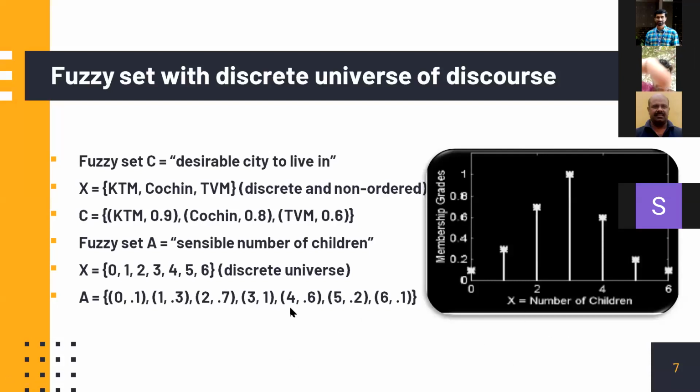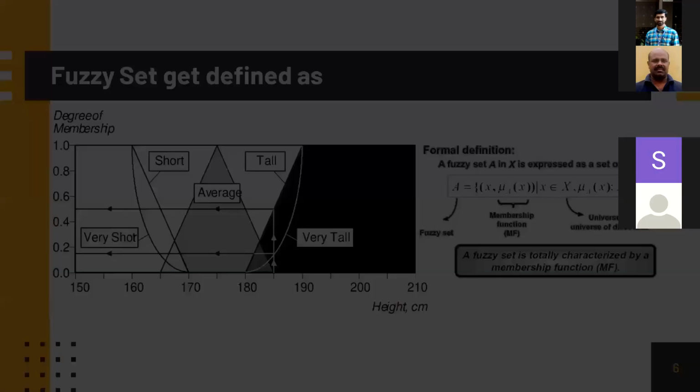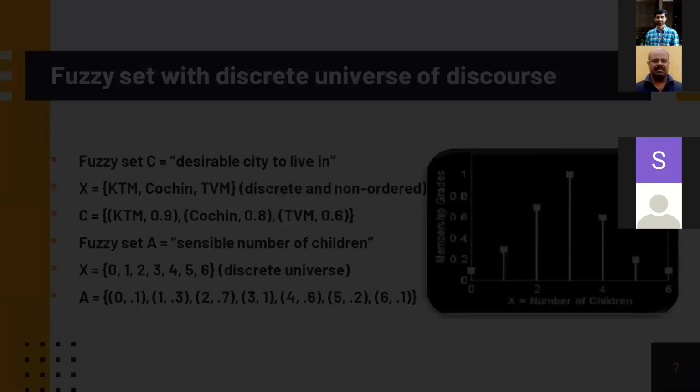So this is a discrete universe. The value can be only discrete, 0, 1, 3, 5, etc. But if it is height or desirable city, it can be discrete and non-ordered, and this is continuous. Height, etc. is continuous. So these are different ways in which we define a fuzzy set.